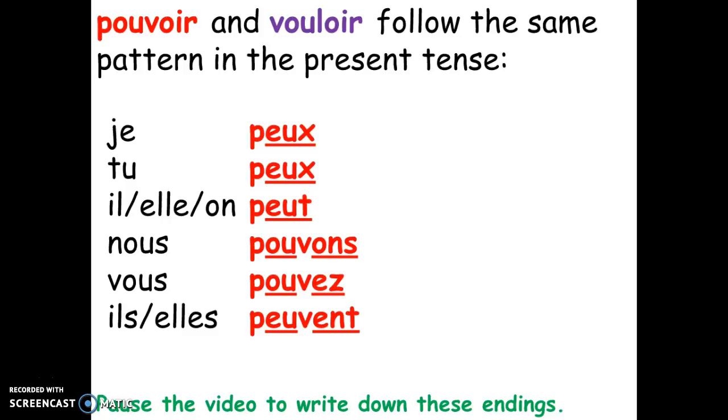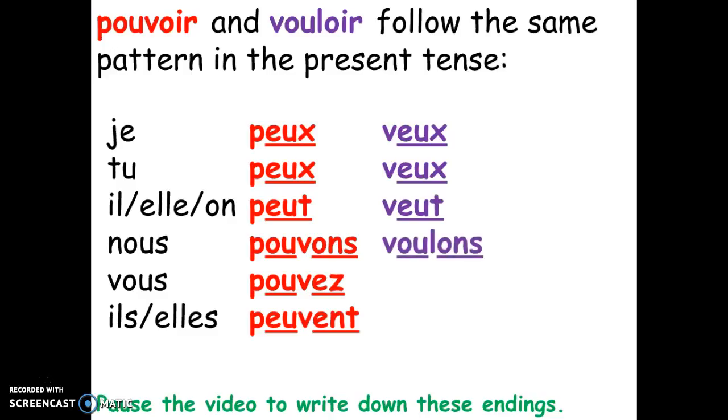A similar pattern for vouloir, so je veux, tu veux, il, elle, on veut, nous voulons, vous voulez, and ils, elles veulent. The same change happens, so the EU turns to an OU in the nous and the vous forms. Otherwise, it's very similar to peut.